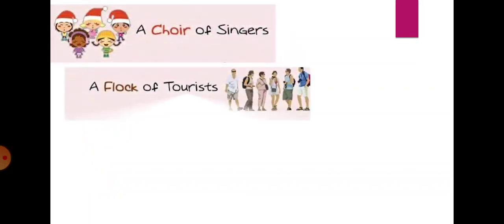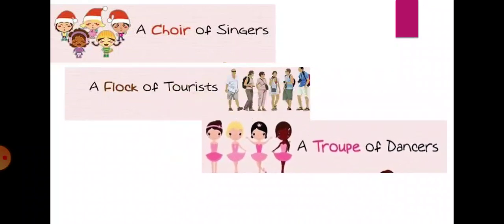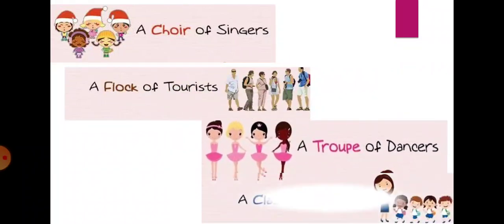A choir of singers, a flock of tourists, a troop of dancers, a class of students. So here collective nouns are not only used for animals. Here choir, flock, troop, class refer to the group of singers, the group of tourists, the group of dancers, the group of students, right?